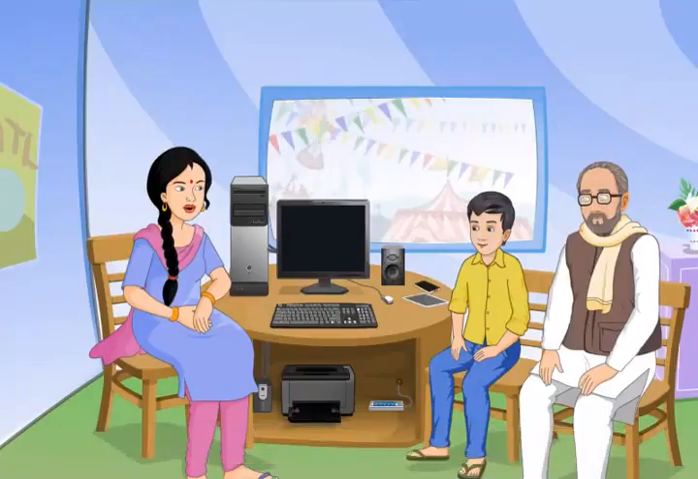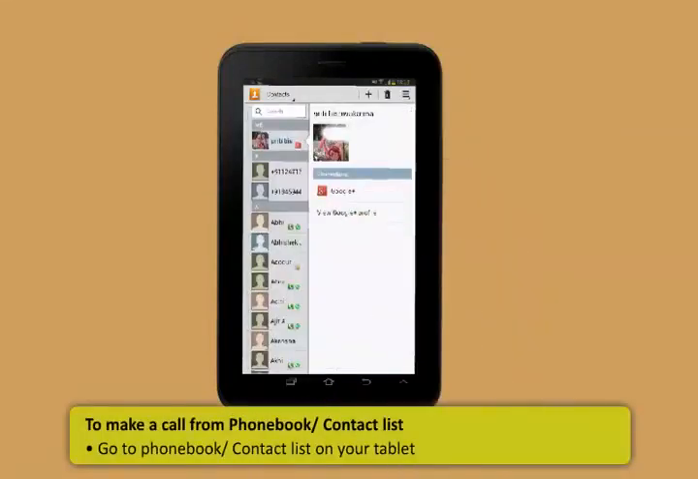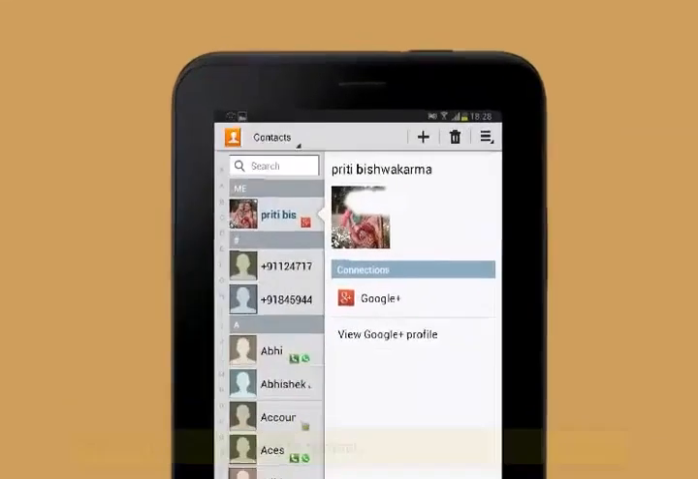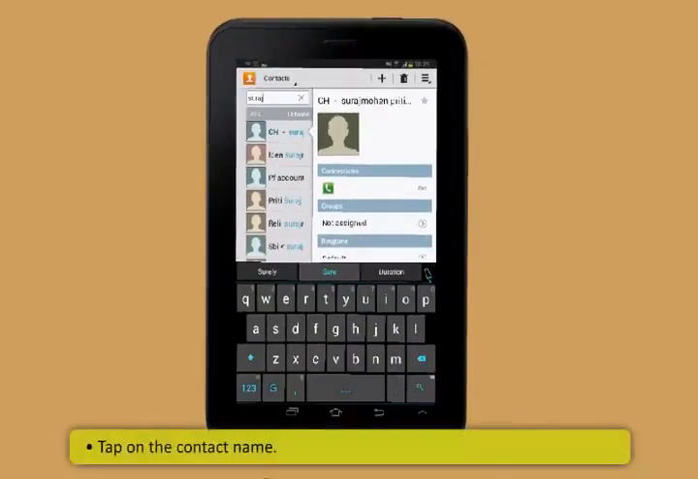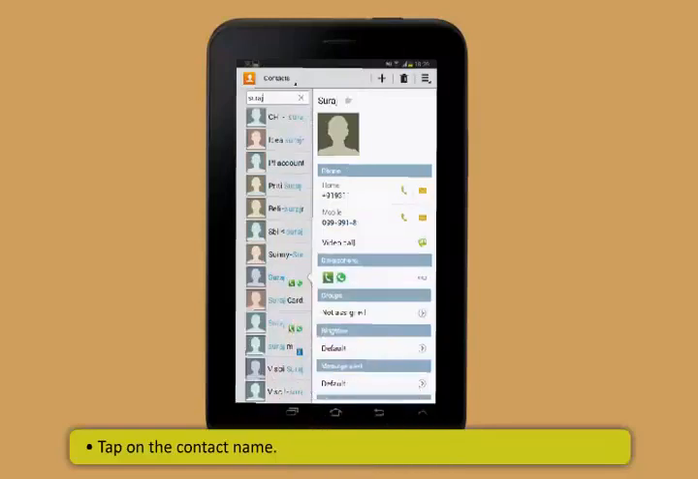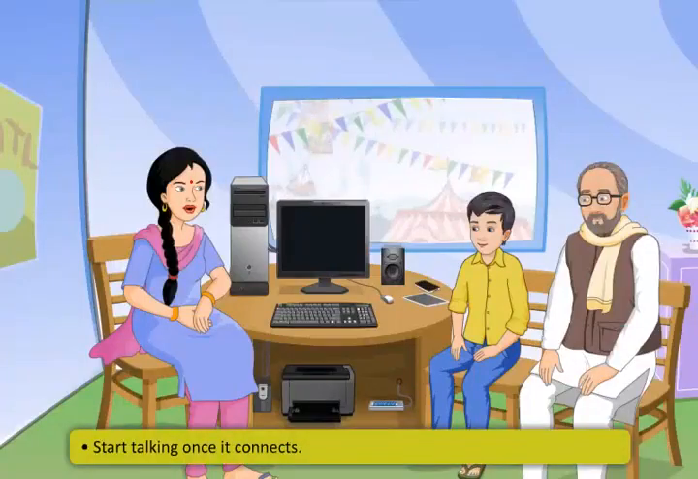If you wish to make a call from the phone book or contact list, you need to follow these steps. First, go to the phone book or the contact list on your tablet. Then, search the name you wish to contact. After that, tap on the contact name. Then, tap on the contact number. And then, start talking once it connects.